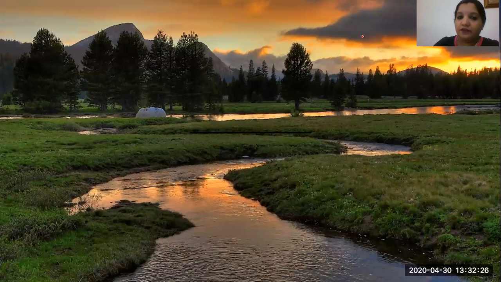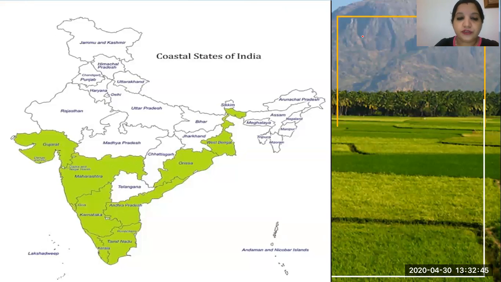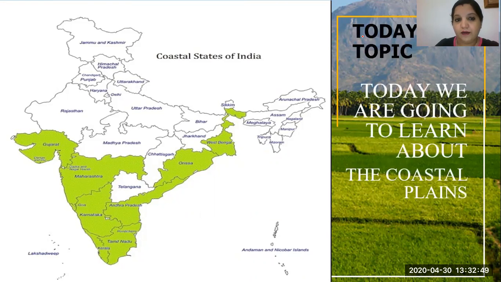Let's continue with our chapter 3, the northern and the coastal plains. In the previous chapter, you have learned about the life in the region of the northern plain. You have learned about the states in the northern plains and the union territory that comes under the northern plains. Today, we are going to learn about the coastal plains of India.